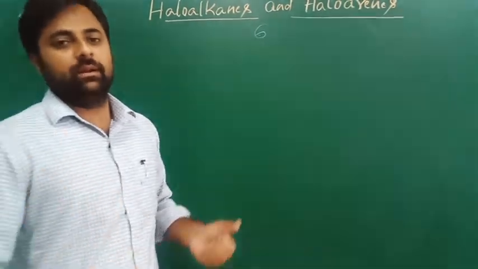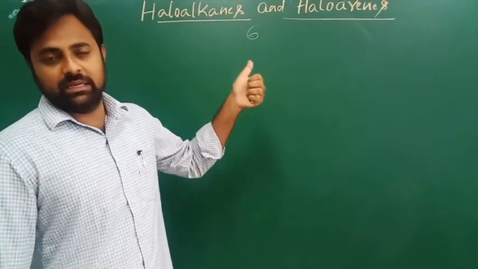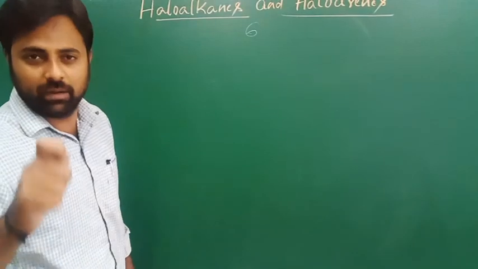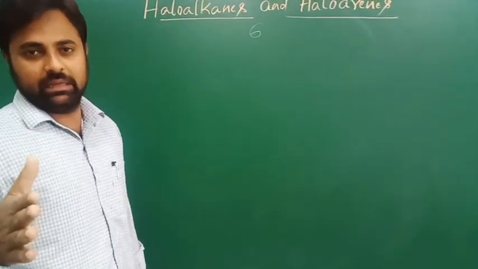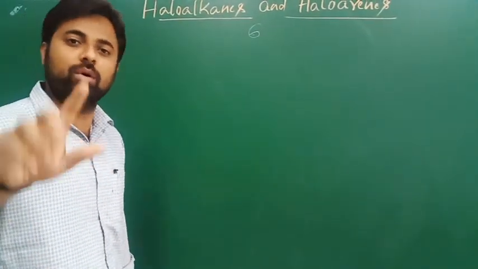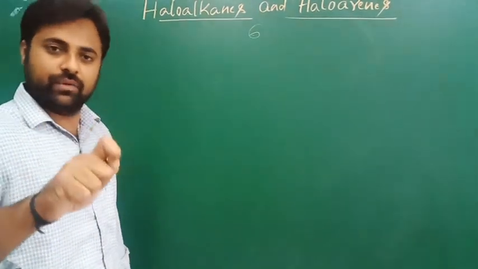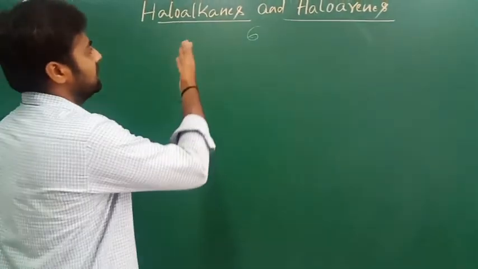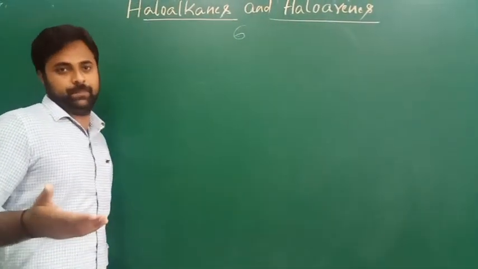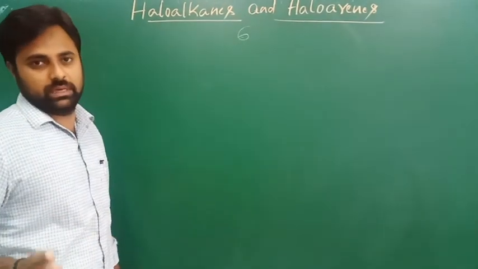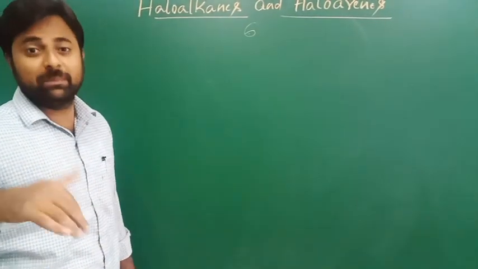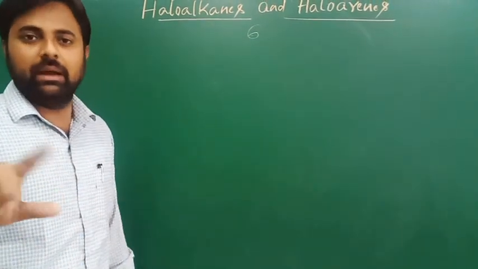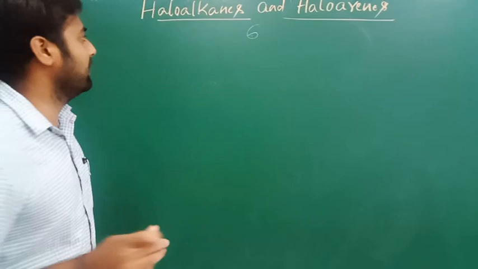Firstly, let us understand what haloalkanes and haloarenes are. These are a class of organic compounds obtained by the replacement of one or more hydrogen atoms of a hydrocarbon by halogen atoms. I repeat once again: these are a class of organic compounds. How are they produced? They are obtained by the replacement of one or more hydrogen atoms of the hydrocarbon by halogen atoms. I'll give you one simple example.